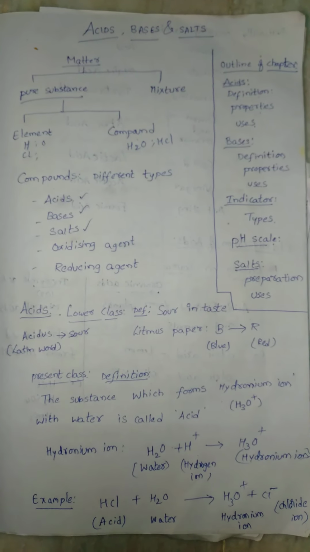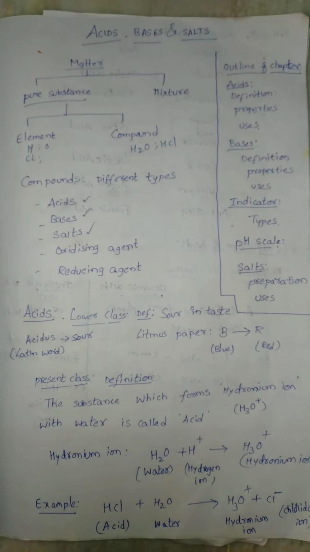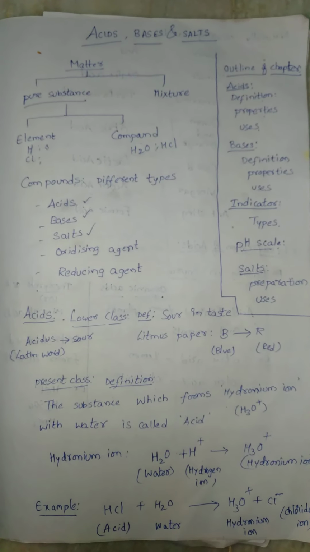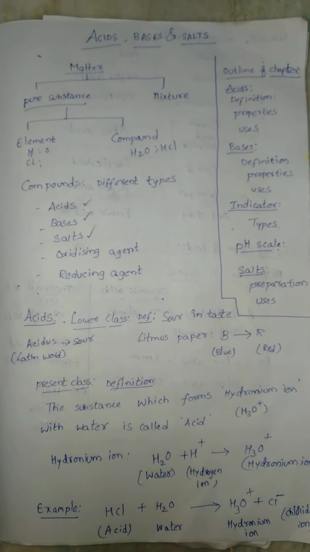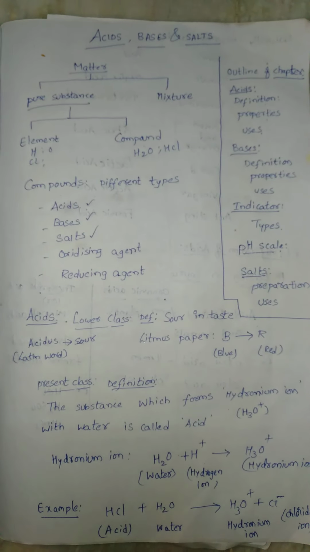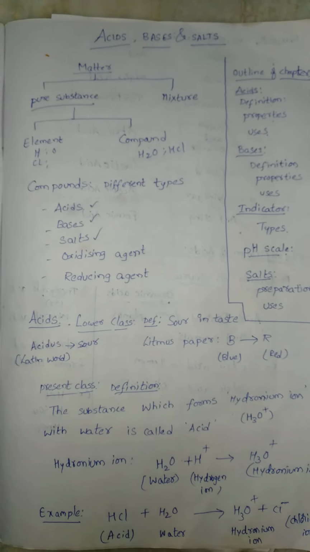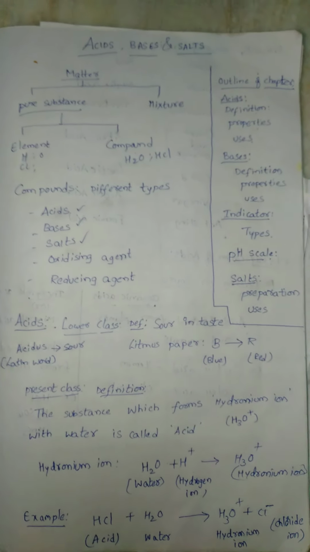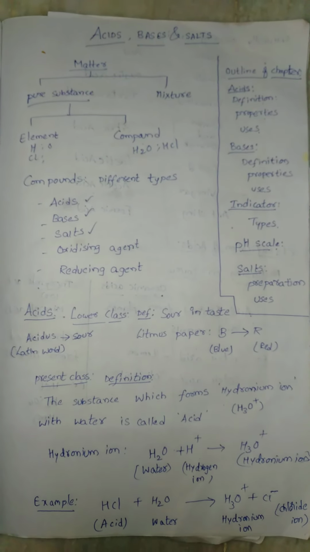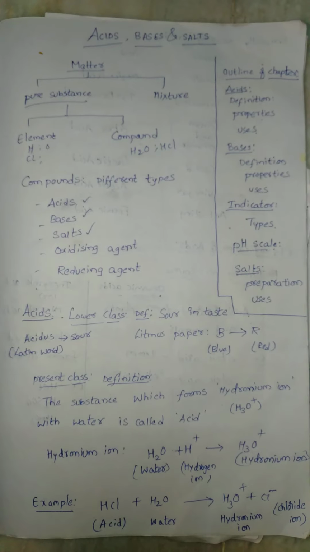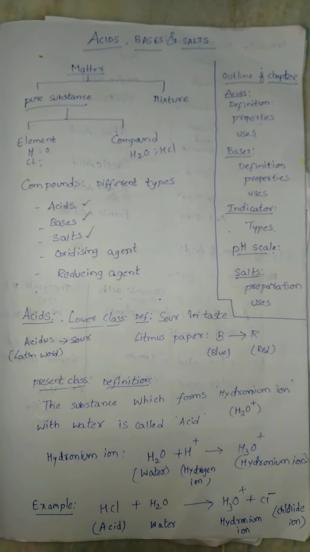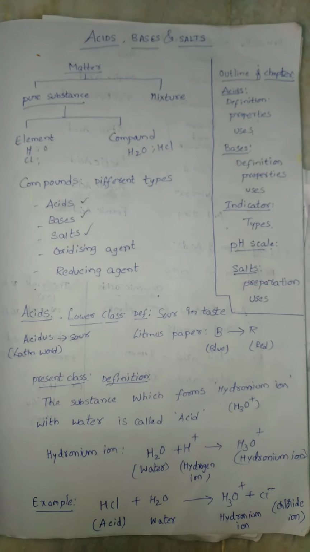Now these compounds are of different types. The total chemical compounds have been divided into different types. These are like acids, bases, salts, oxidizing agents, reducing agents. But in this chapter we discuss only three topics: acids, bases, and salts. So let us check the first topic, that is acids.